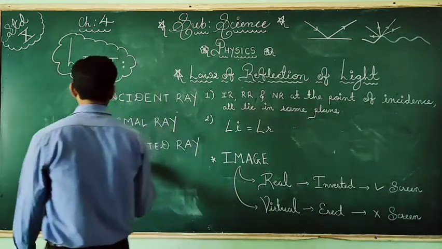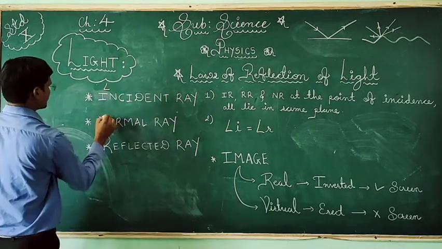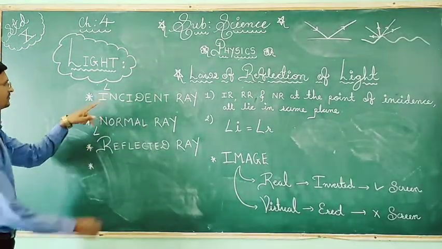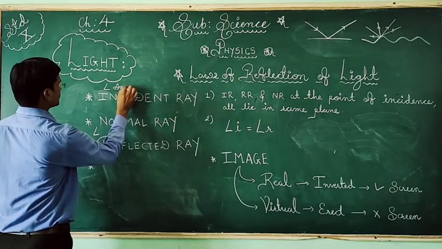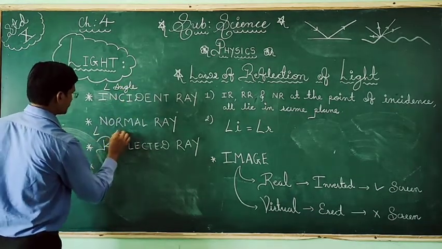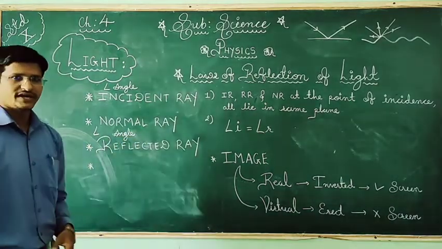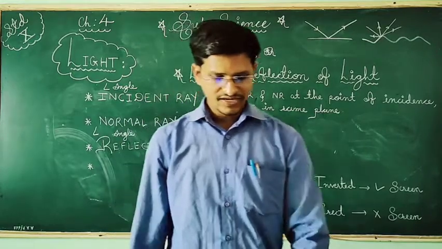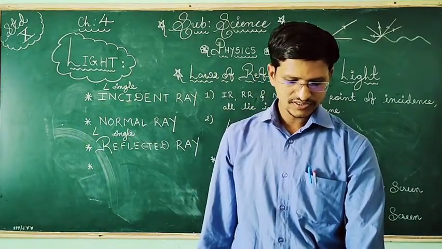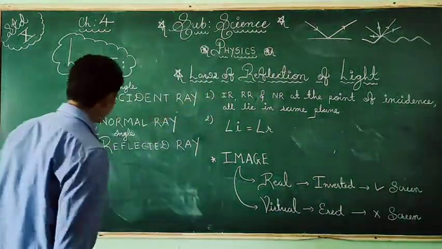Then angle of incident, and angle of reflection, that is, the angle of the incident ray and the angle of the reflected ray. So what is the incident ray? Any ray which falls on the reflecting surface. If I draw a diagram, you will get to know.